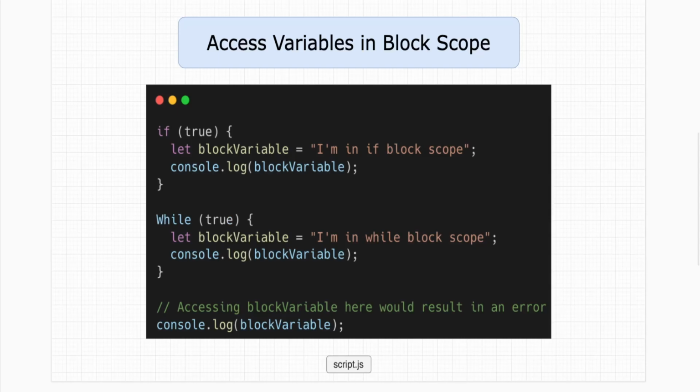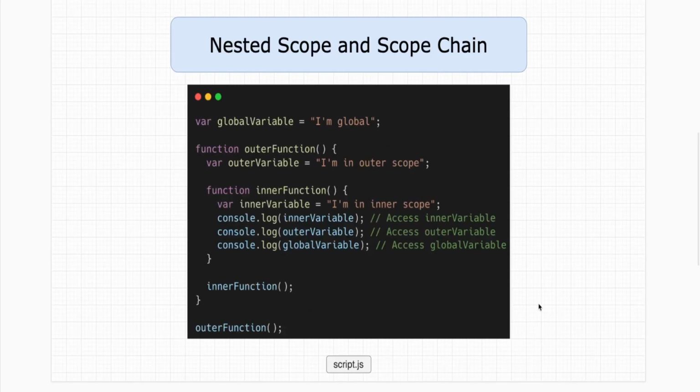We cannot access anything from the if statement and while loop outside of their scope. So you can think of the global scope as a larger container, then a smaller container which is a function scope, and then a still smaller container which is a block scope. So now we understand what global scope, function scope, and block scope are.